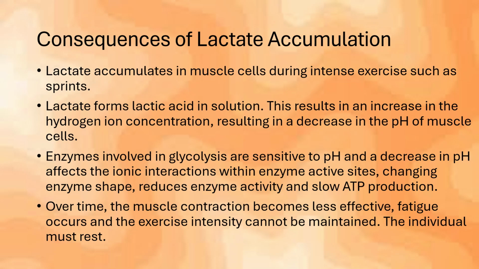Lactate accumulates in muscle cells during intense exercises such as sprints. Lactate forms lactic acid in solution. So this results in an increase in the hydrogen ion concentration. From that you can infer that this results in a decrease in the pH, as the pH of acids are low.